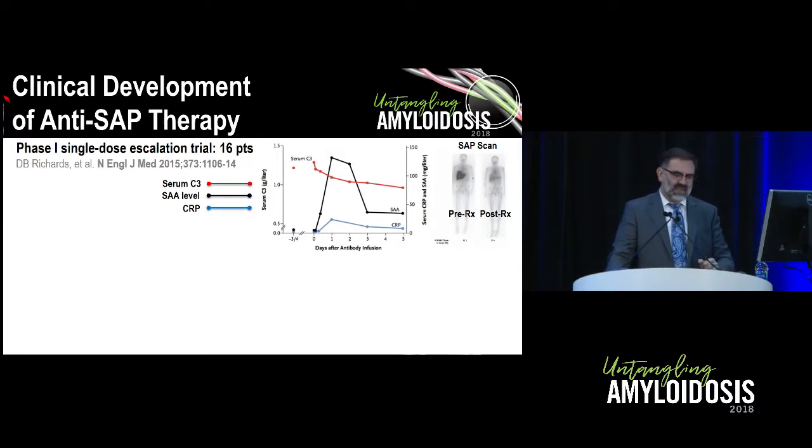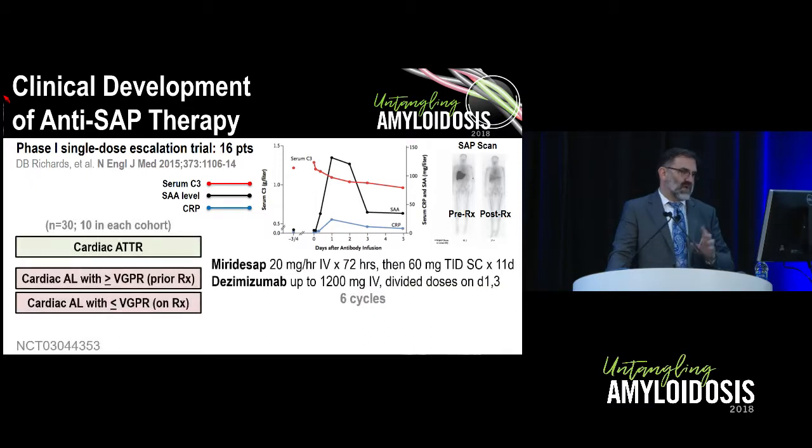And in the phase 1 study and subsequent phase 2 study that's been published, we did see complement levels drop in the majority of patients after treatment with this. And we also saw a bit of a cytokine release or an acute phase reaction response in some patients, but we also did see in some patients a significant reduction in amyloid burden. This is a SAP scan, and I think even from the back row and the size of this picture, you can see the difference in the liver of this patient in terms of the intensity of uptake. So a significant reduction in amyloid load.